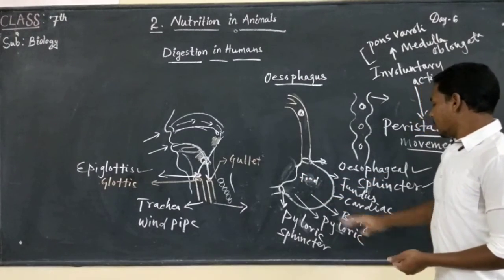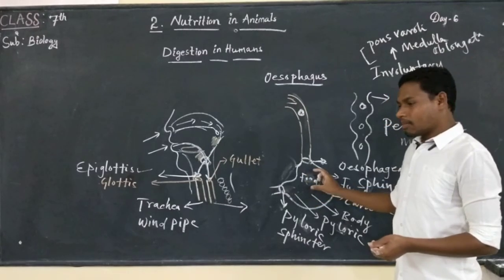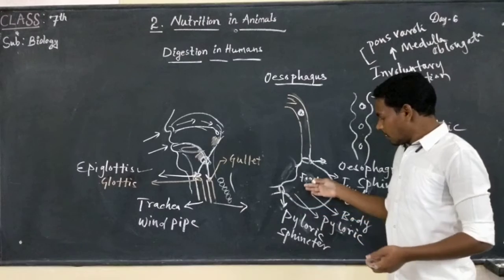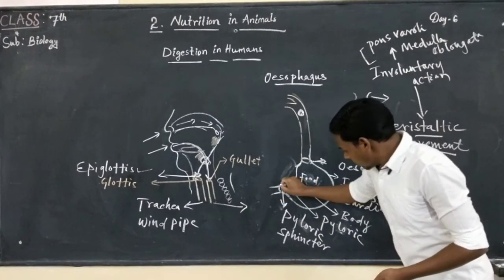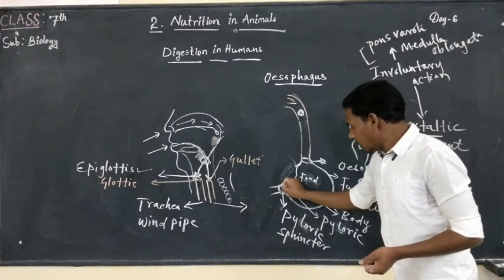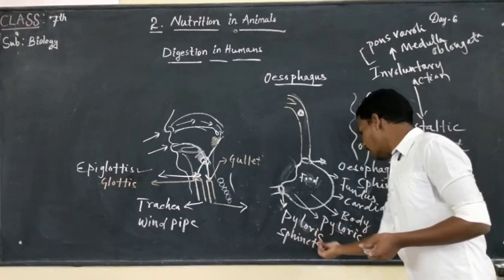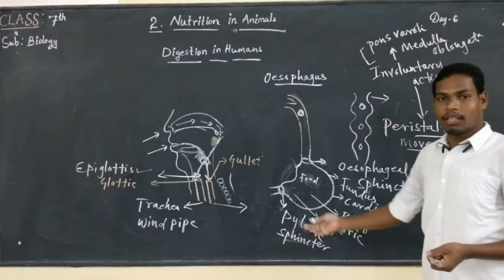Next, the semi-digested food, or partially digested food, goes to the small intestine. The stomach lets the food into the small intestine in minute quantities by opening the pyloric sphincter.